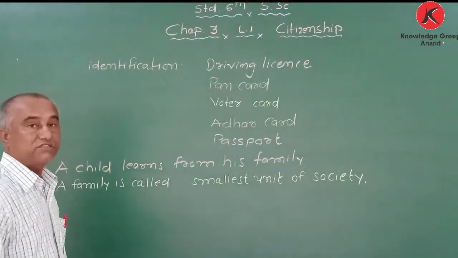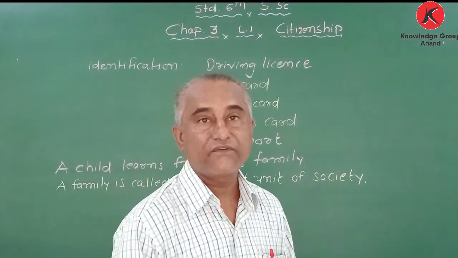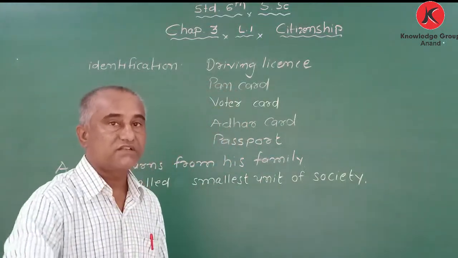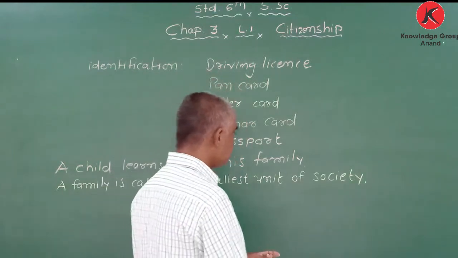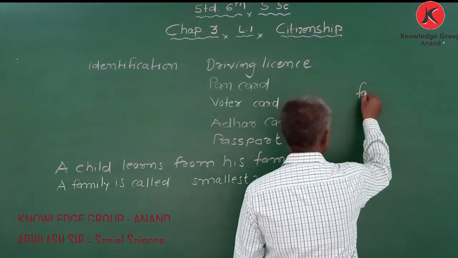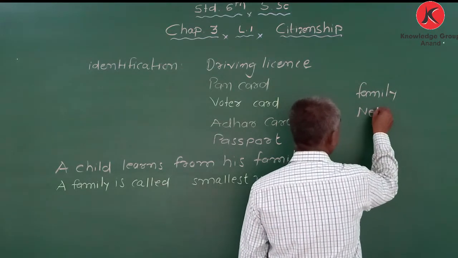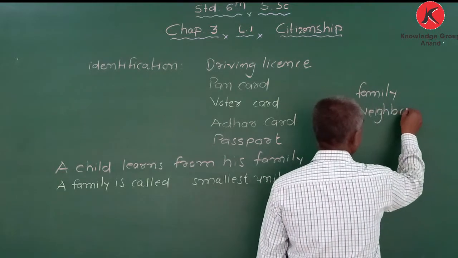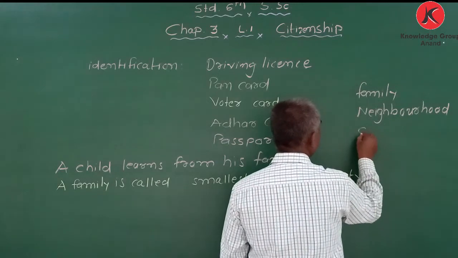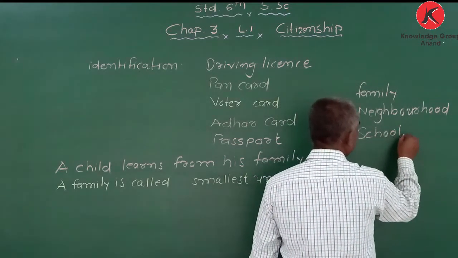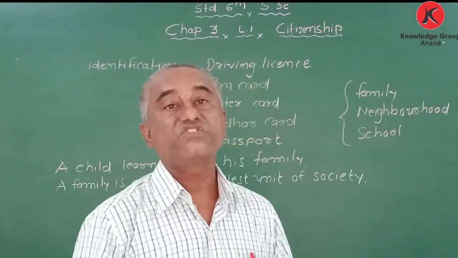Got it? So which factors play a better role in molding a child's life? First one, family. Second one, neighborhood, and third one is school. Family, neighborhood, and school play an important role in molding a child's life.